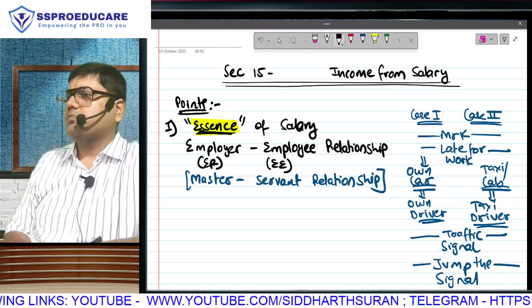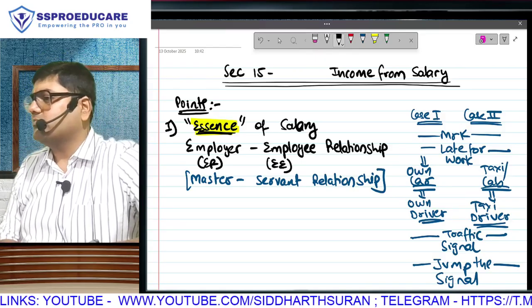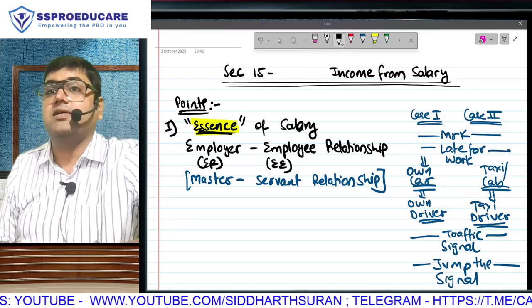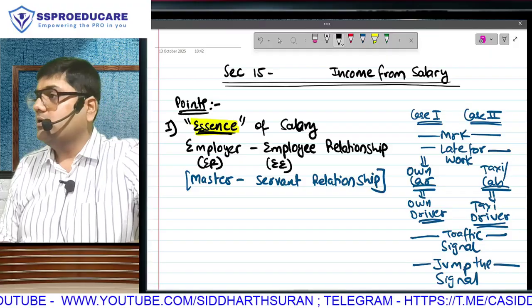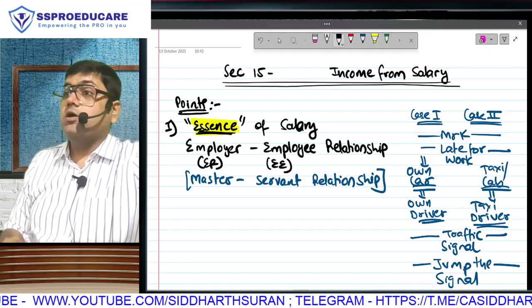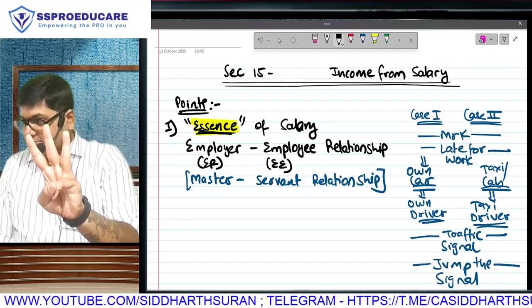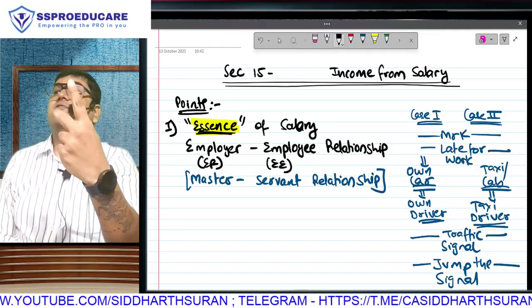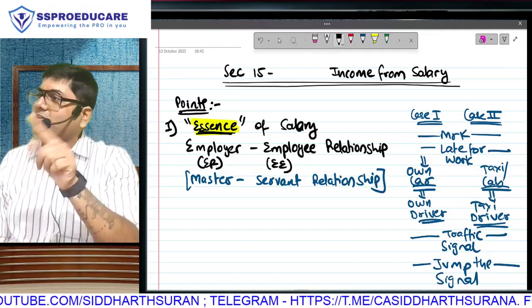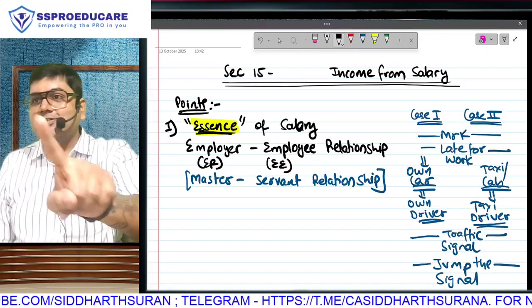Employer-employee relationship. What is the only condition that will trigger income from salary? Only one condition, deciding condition, that is employer-employee relationship. Now listen, in house property there were 3 conditions, but they got over in the first point. We had 1, A, B, C. In salary there is only one condition, and that condition is over.